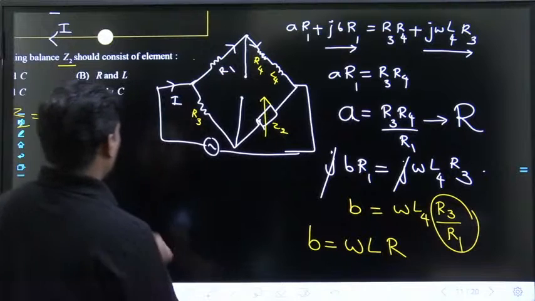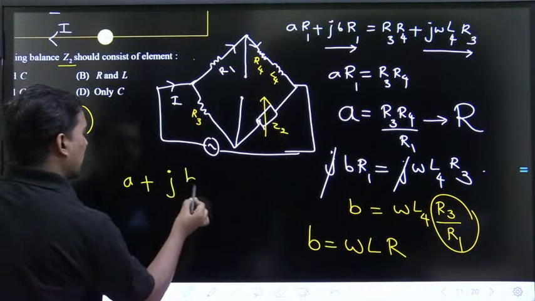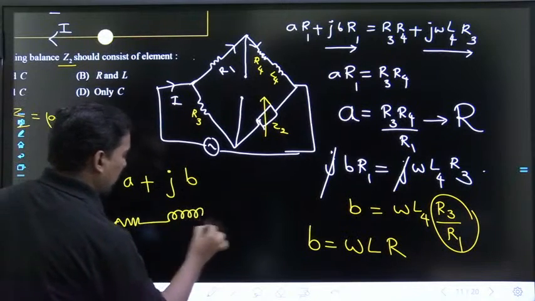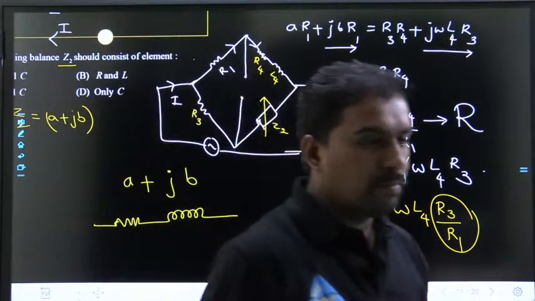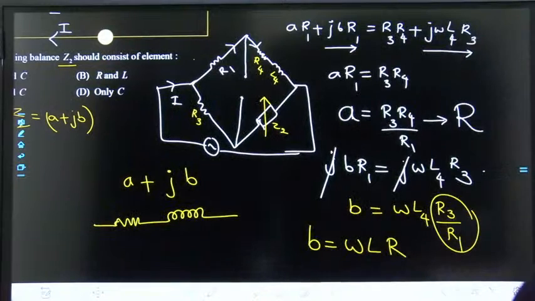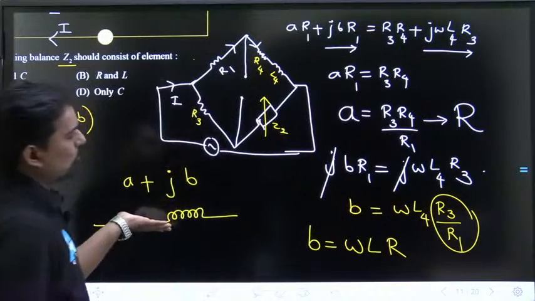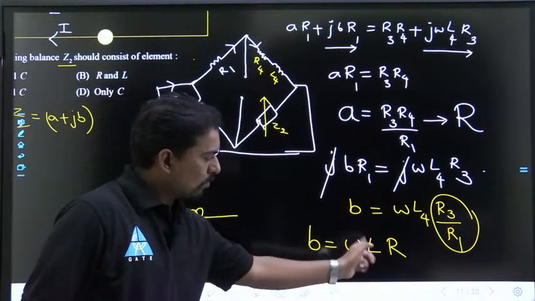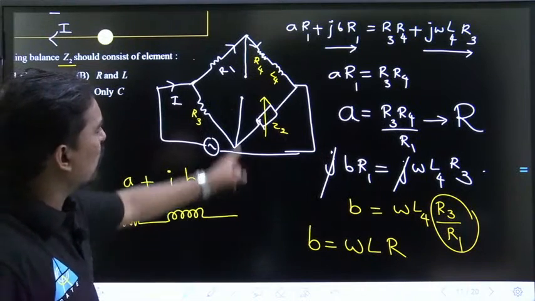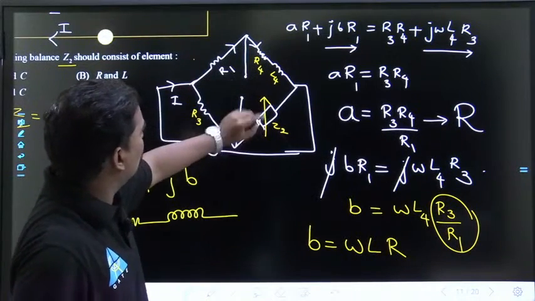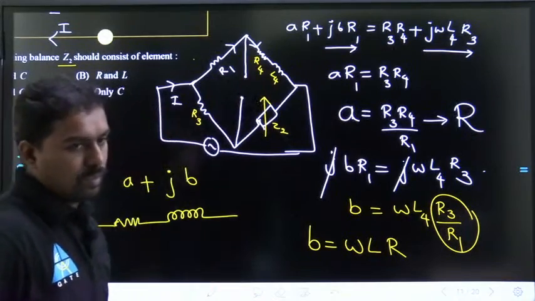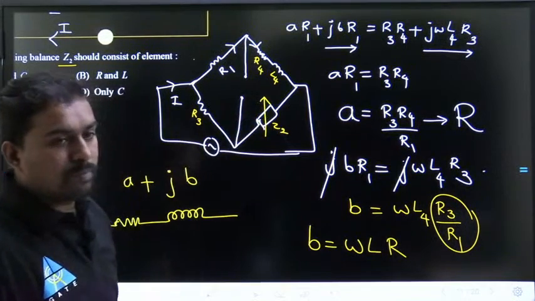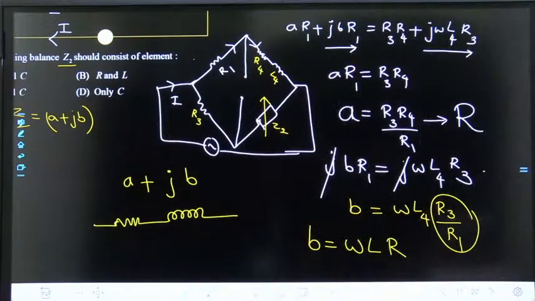That means in A plus jB, A should be a resistor and B should be an inductor. So what is the answer? RC? No, no, no. Check it. R and L. Dear students, don't confuse about the notation. This is Z1, this is Z2, this is Z3, this is Z4. The variable component is Z2. R and L.